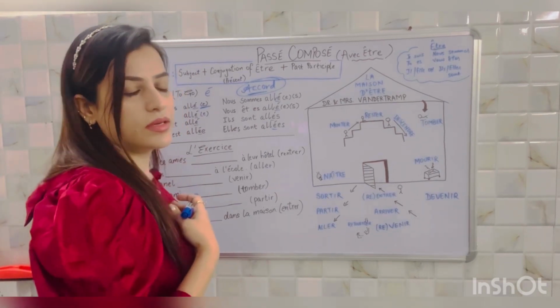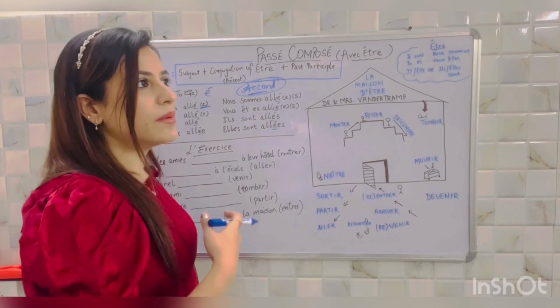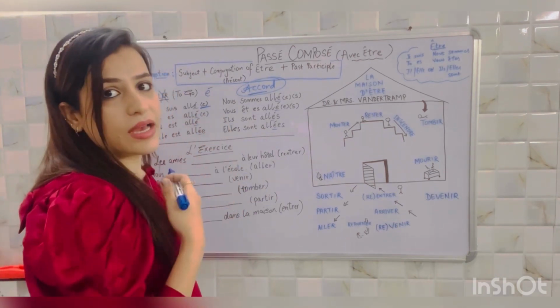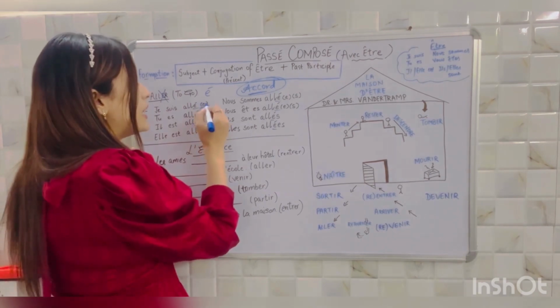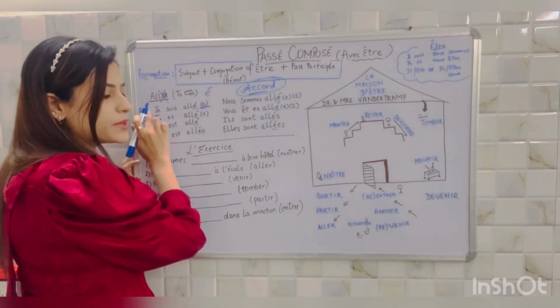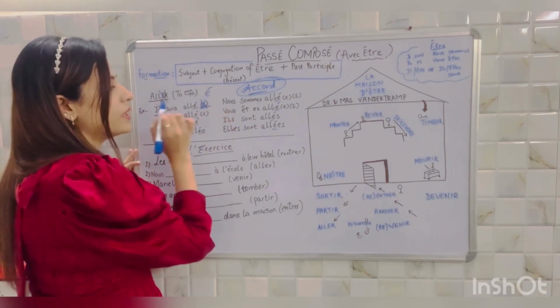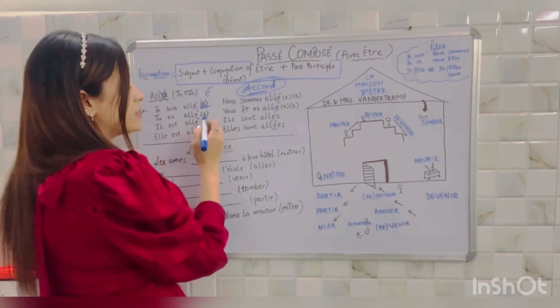If a girl, a female is saying, suppose I am saying je suis allé, I went. So if a girl is saying, you'll have to add e. That is why I've written it in the bracket, because if a male person would be saying, there will be no e then. Tu es allé, you went.